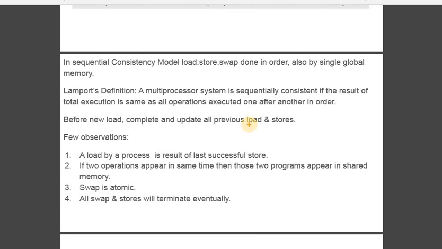Let me write one mathematical equation and give you the answer. 1 plus 2 plus 3 plus 5 is equal to 5 plus 3 is 8, plus 2 is 10, 11. This is how I will do it. I will execute this in a sequentially consistent way. I will do 1 plus 2 first, I will get a result of 3. 3 plus 3 next, I will get 6. 6 plus 5 next, I will get 11. How I executed this is called sequentially consistent.